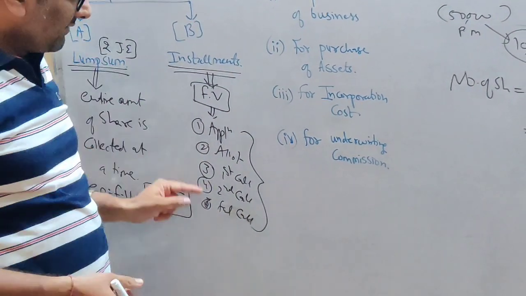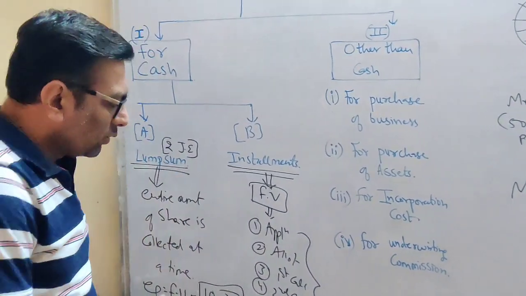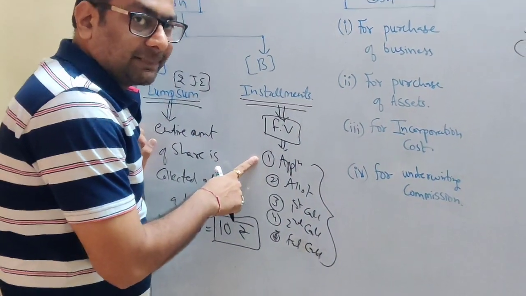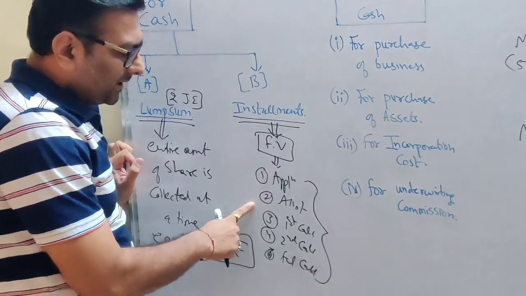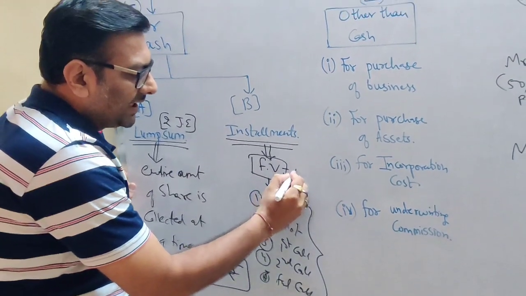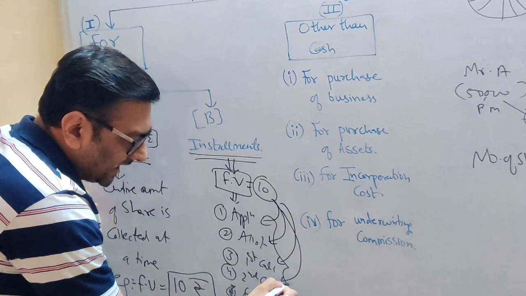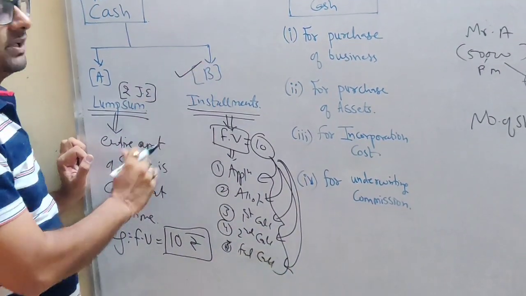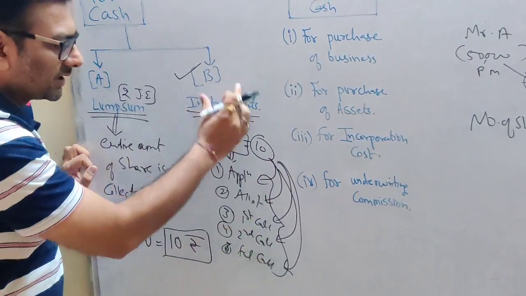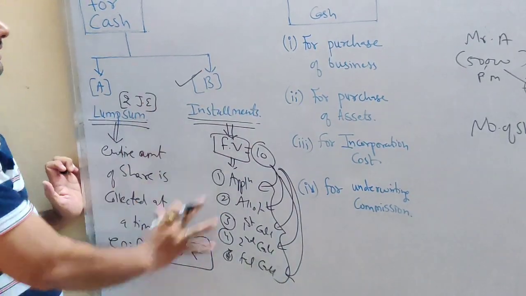There are some sums wherein only 3 installments are there. So maximum how much do we have in our syllabus? Only 5 installments. So I have named those 5 installments. First is called application money, second is allotment money, third first call, second call, and final call. So when the company is planning to take this 10 rupees in installments, then it is a case of the second type, that is called installments. Again, students, I am going to cover the entries of this installment in the upcoming videos. So am I clear for cash?